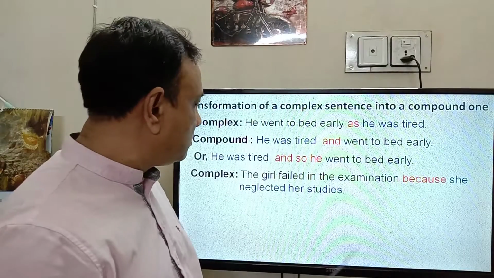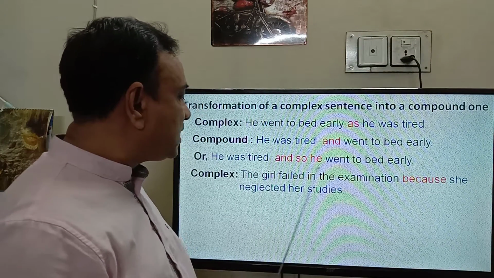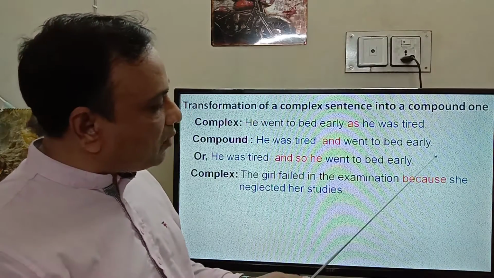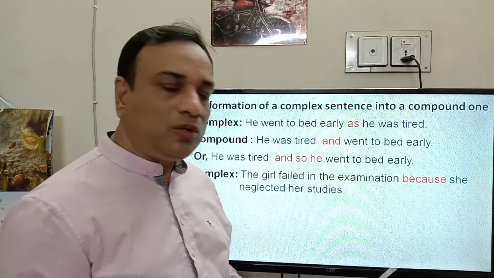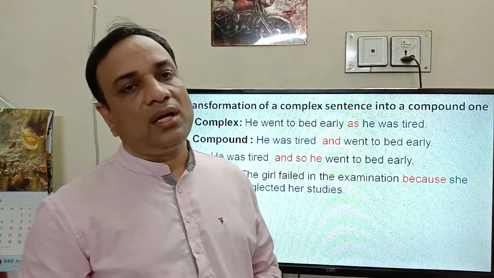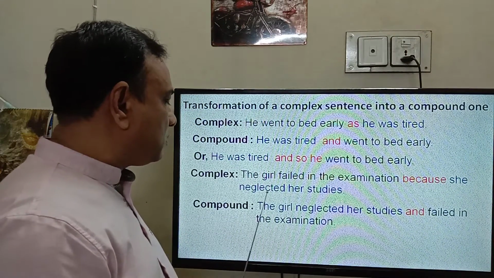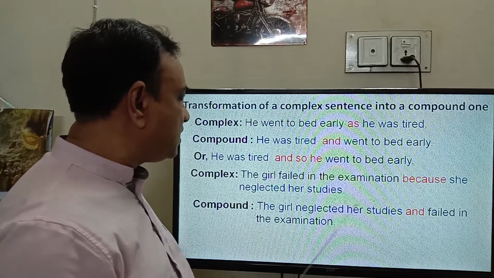Another example: The girl failed in the examination because she neglected her studies. Here the subordinate clause is "she neglected her studies". So we have to put it at the beginning of the compound sentence: The girl neglected her studies and failed in the examination.